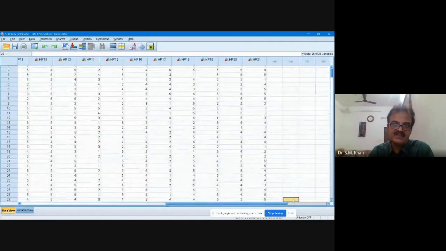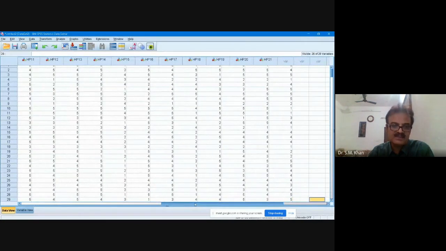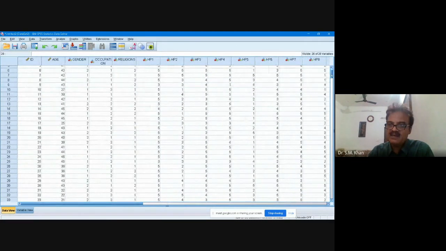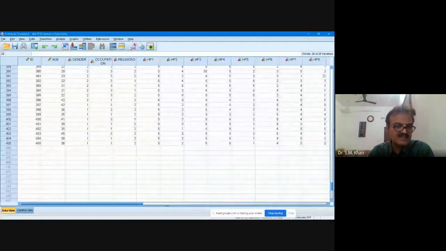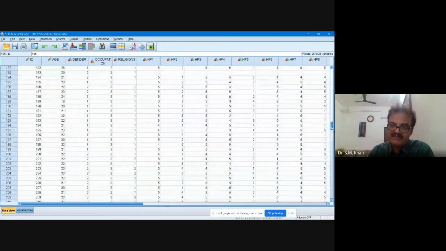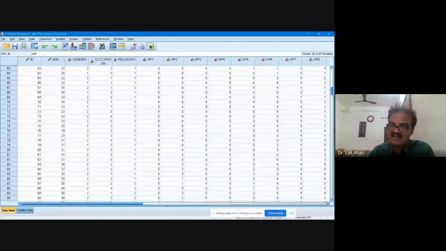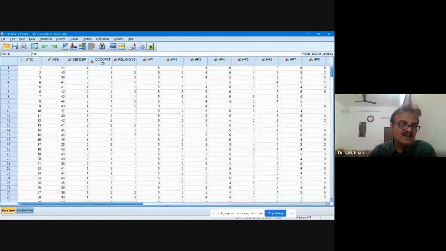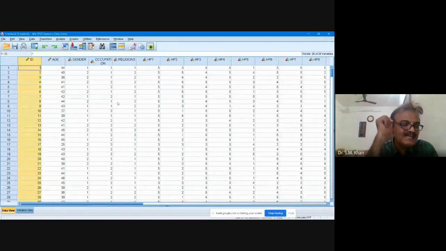Now see, your data has been transferred into SPSS, with variable names, and if you see the number of cases, you have 405 cases. One more point, friends: in social science, I have seen you never give an ID number as the primary key. Always make it a practice.